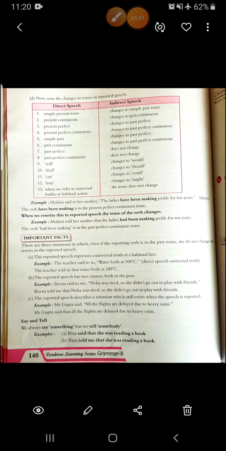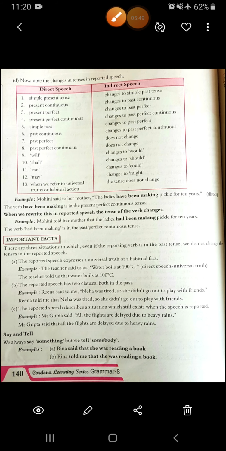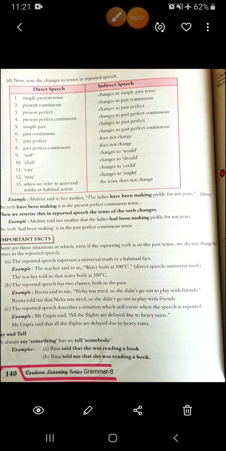Alright. Then next, this table is also very important. See here, simple present tense is changed into simple past tense. Present continuous changes into past continuous. Present perfect changes to past perfect. Present perfect continuous changes to past perfect continuous. Then simple past changes to past perfect. Past continuous is changed into past perfect continuous. Past perfect, there is no change. For past perfect continuous, there is no change.